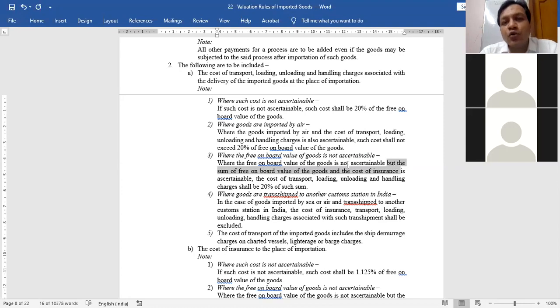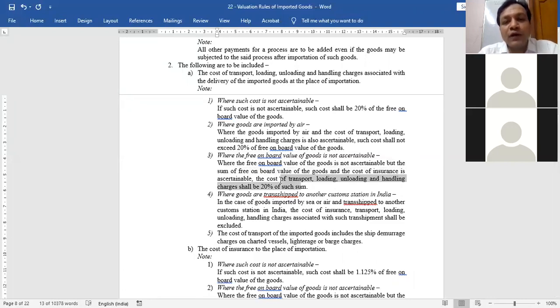But as an importer, you know the free on board value plus insurance cost, because when you import goods, all goods transported by water through oceans are by default insured, just like every car, every vehicle is insured. Same is the case here. You know that total. Then the government says your actual cost will be treated as 20% of that total.